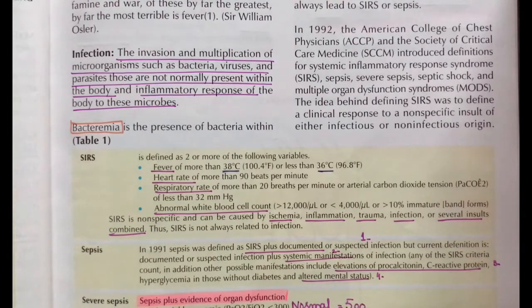Number 1, suspected infection. Number 2, systemic manifestation of infection. Number 3, elevations of procalcitonin, C-reactive proteins, and hyperglycemia in a non-diabetic patient. And the fourth one is altered mental status. All these 4 components lead to the definition of sepsis, which needs to be memorized.